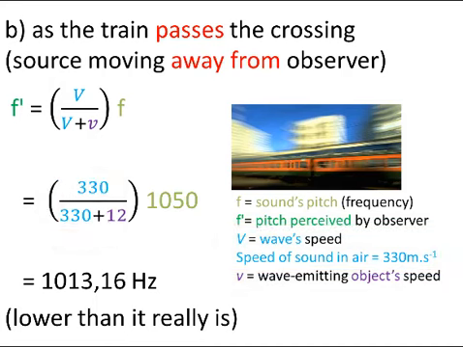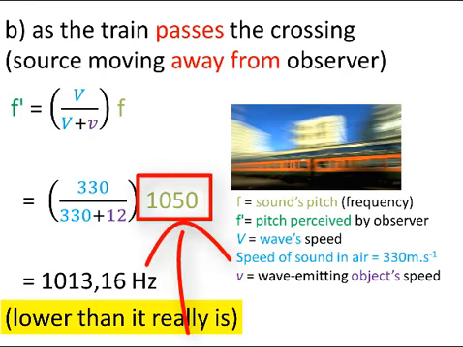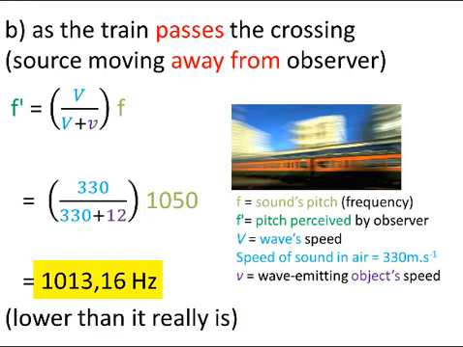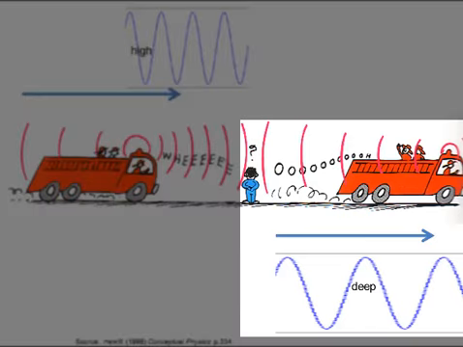The speed of the train relative to the observer is again 12 meters per second. Substitution into the equation yields the observed frequency to be lower than it really is, namely 1013.16 Hz. This makes sense, since when a sound-emitting object moves away from an observer, the waves seem to spread apart, decreasing frequency, therefore pitch.